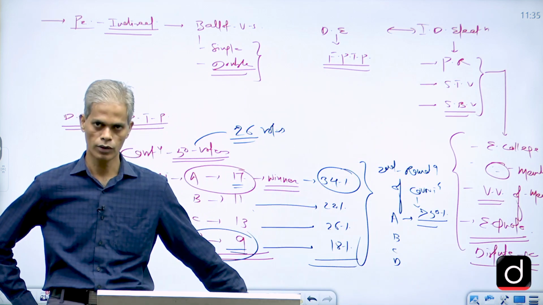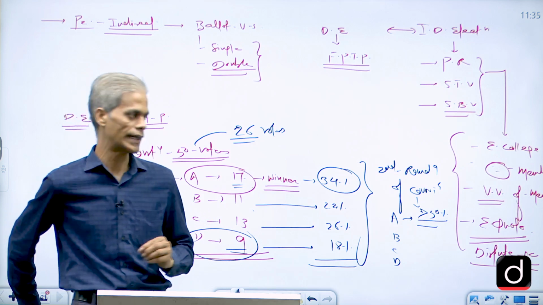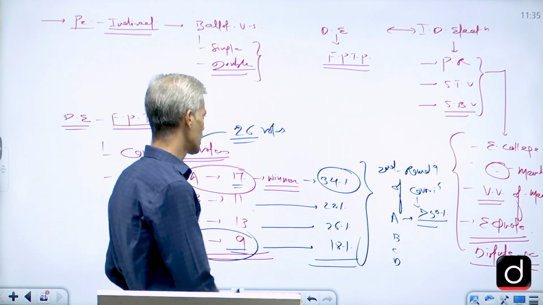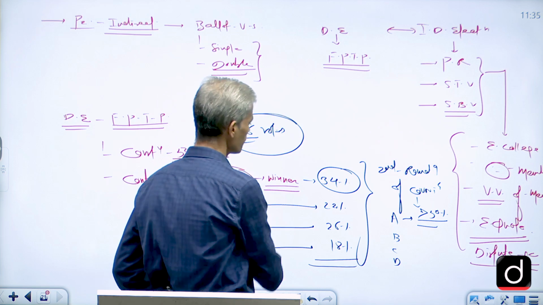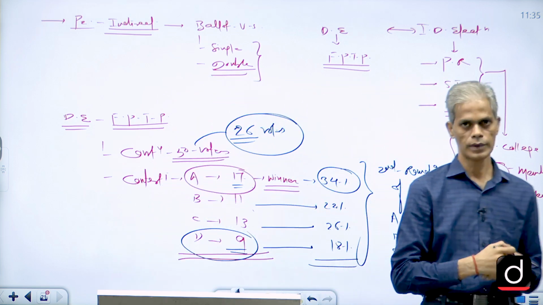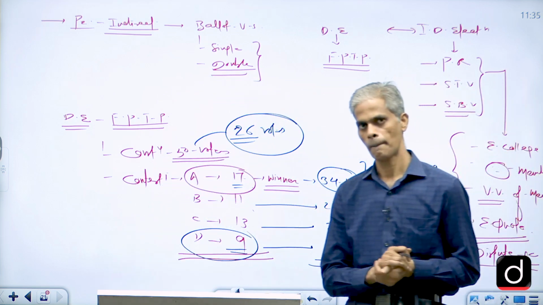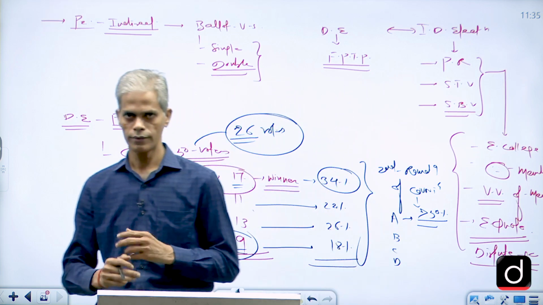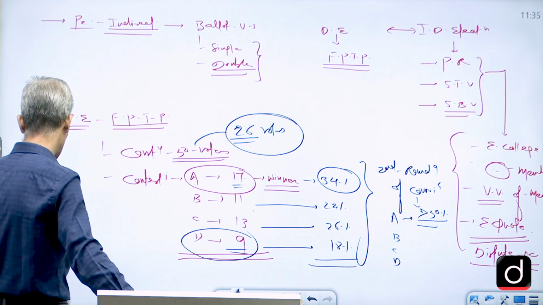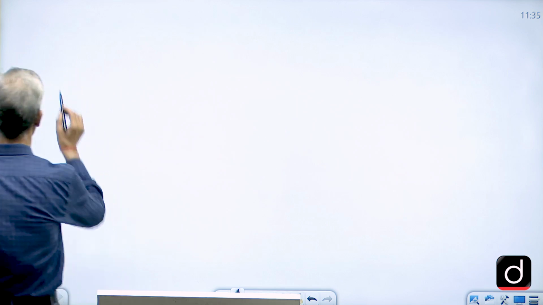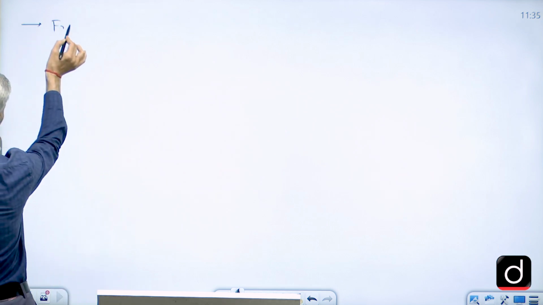So like that, this round of counting will go on, which we have discussed in detail in our regular classes also, till the time one is not securing the 26 votes. This is what happened in our case. But when we talk about France, there also the same criteria is there. But the problem is what? Here in France, what will happen?